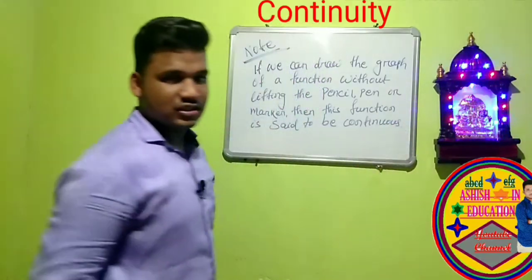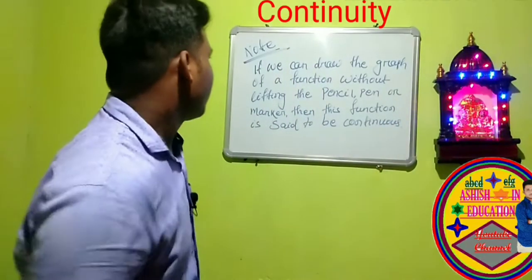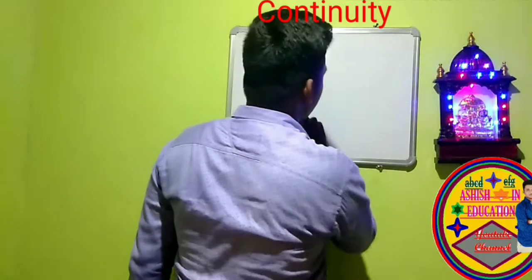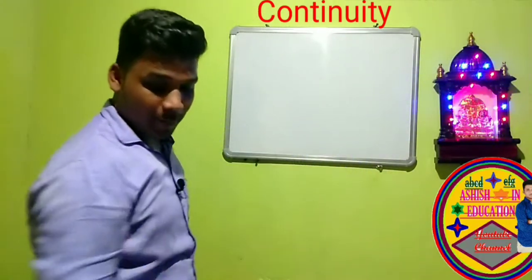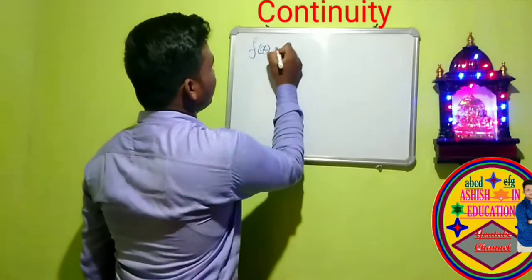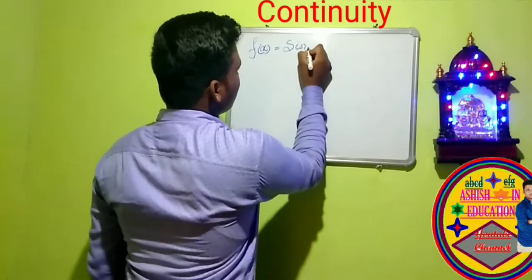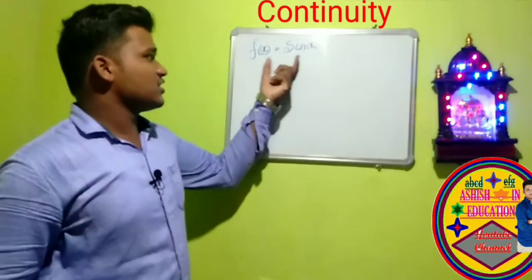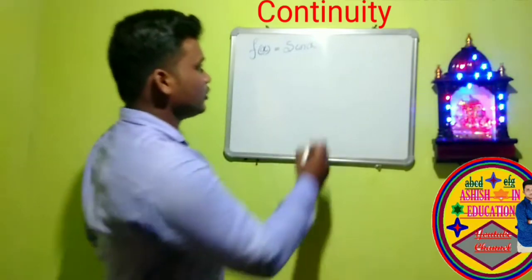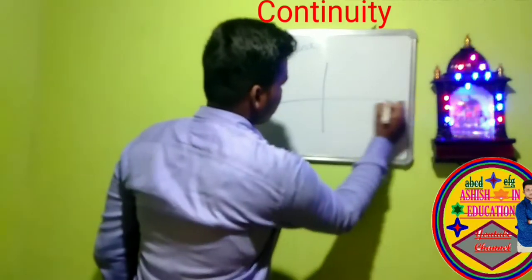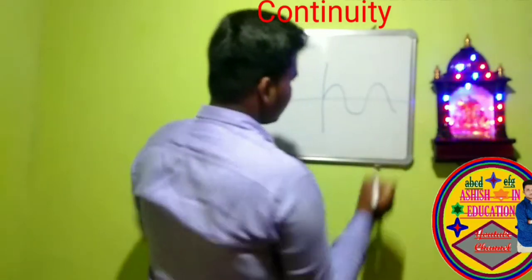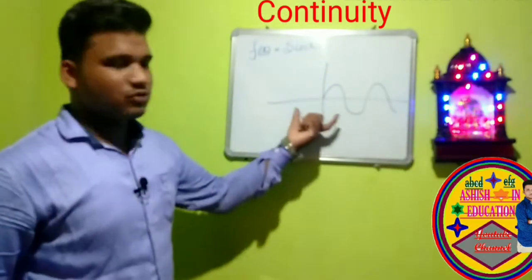So we will discuss some examples about this note. We take the graph of f of x is equal to sin x. What is the graph of f of x is equal to sin x? This is the graph of f of x equal to sin x.